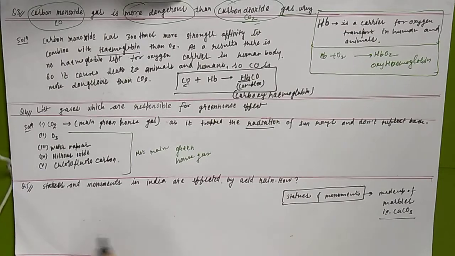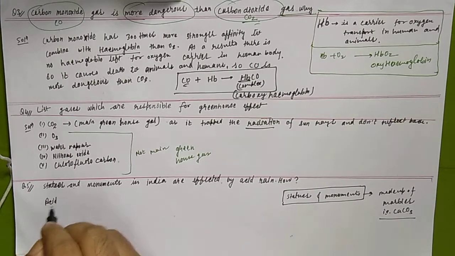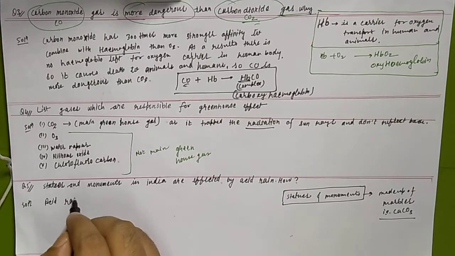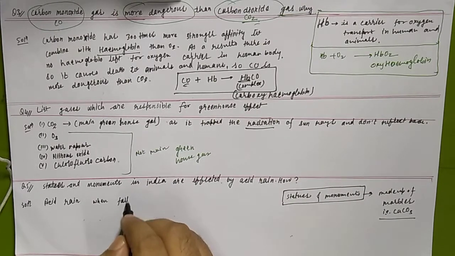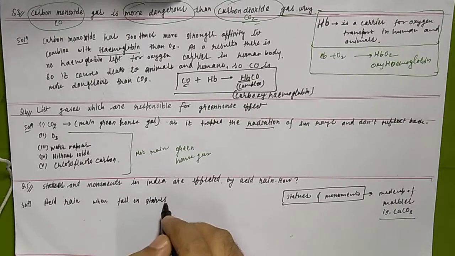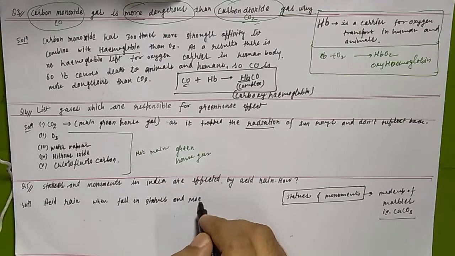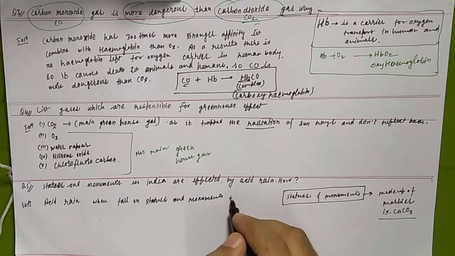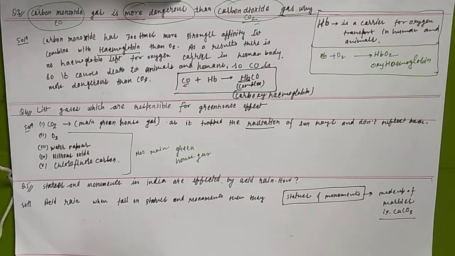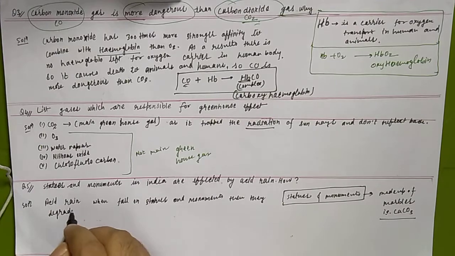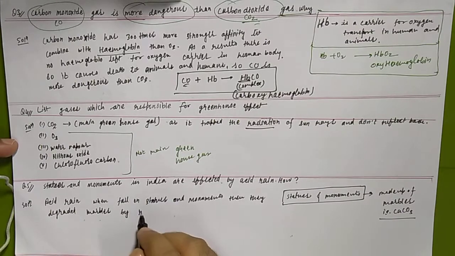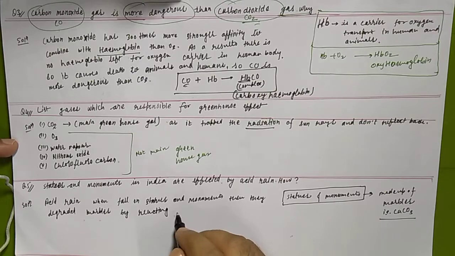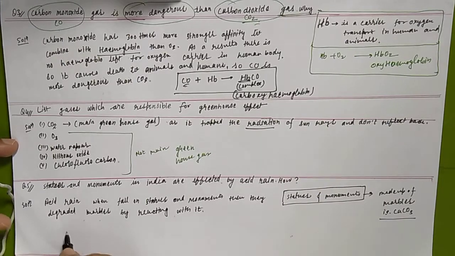Okay, now what is happening? Acid rain. When acid rain falls on statues and monuments, then they degrade the marbles by reacting with it. Okay. So let us see what is happening.